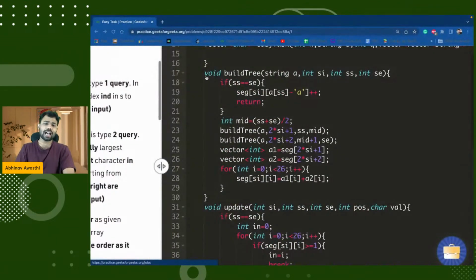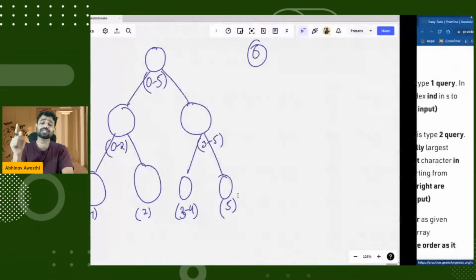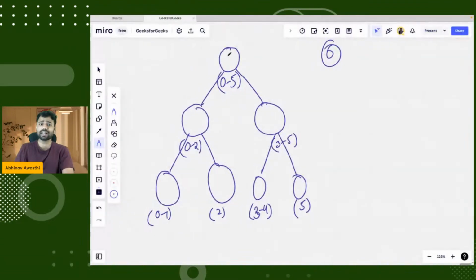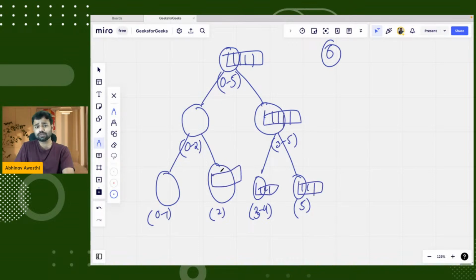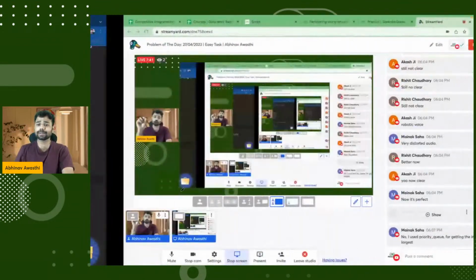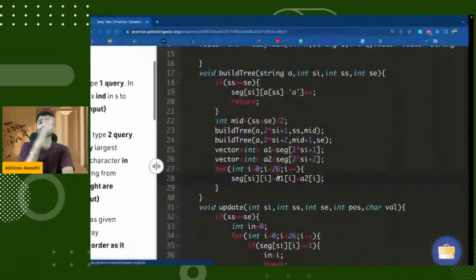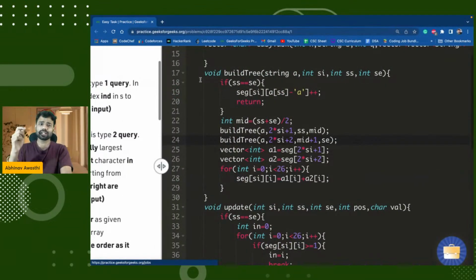So now, guys, you can see I'm creating a segment tree out of the string which is given to us. Every node of the segment tree has an array of size 26. And guys, 26 why? Because we are having characters here. That array will store the kth lexicographically largest characters in a sorted manner. They will store the characters in a sorted manner from the left to the right index. So that is how we are building the segment tree.